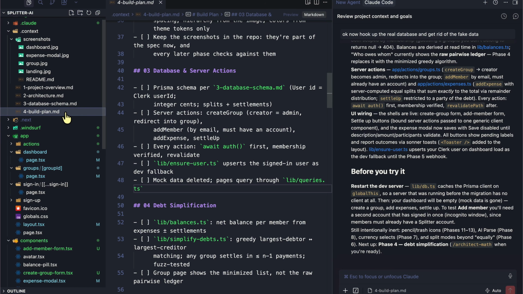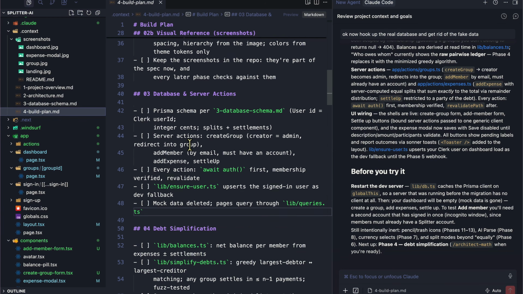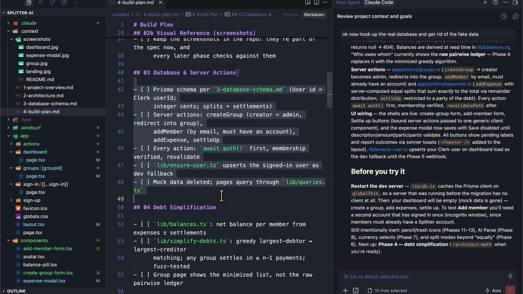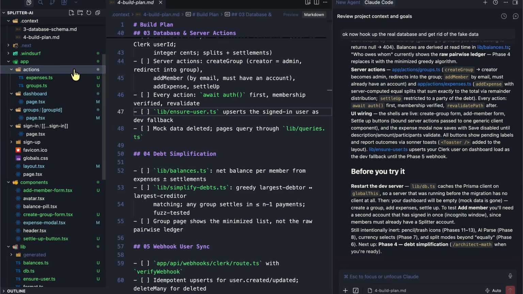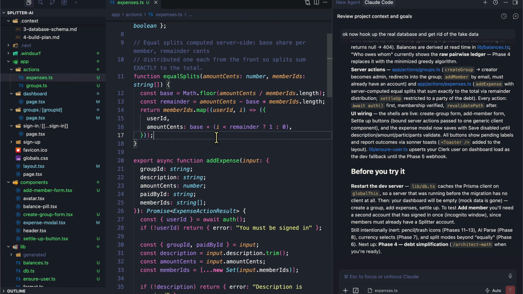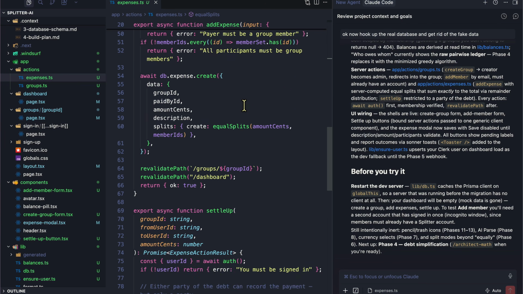So if we go back to the build plan and take a look at it, we have all of this information. We have creating the group, adding the member, adding the expense. We ensure the signed-in user exists. And now we have an actions folder with expenses, with how to add the expense and so on.